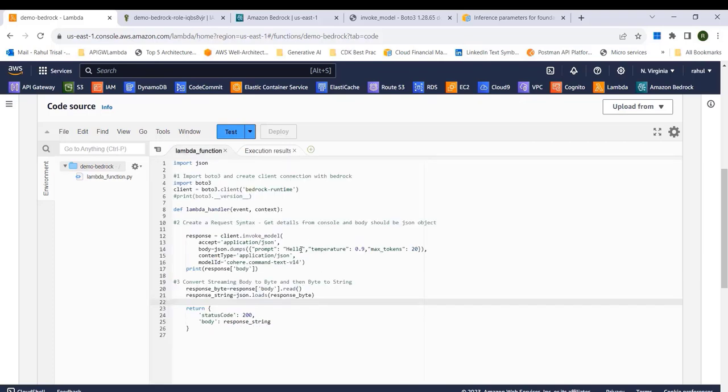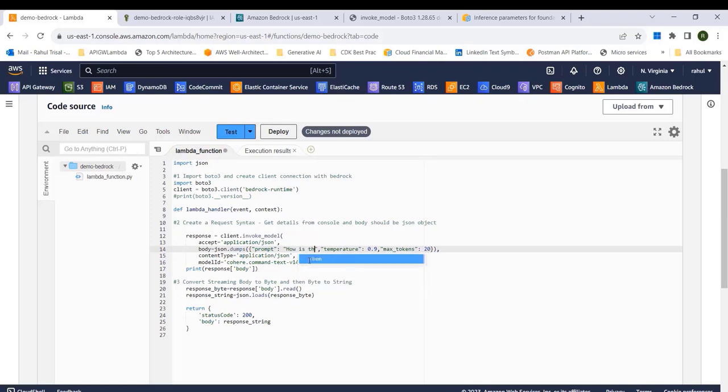Okay, so we had hard coded the prompt here, and maybe I can change the prompt, say, how is the weather in Lulu? And now let me just deploy.